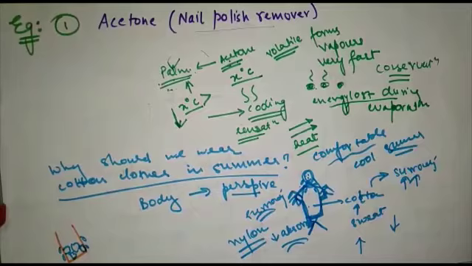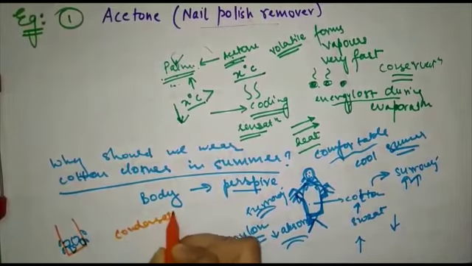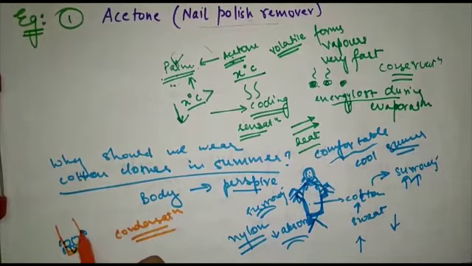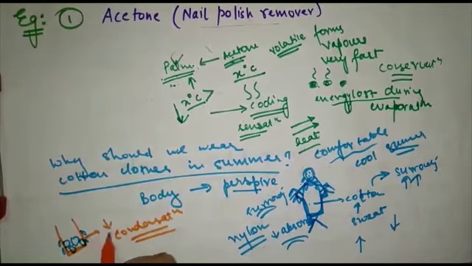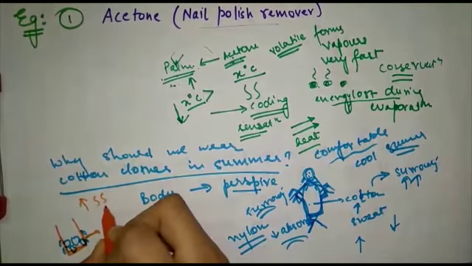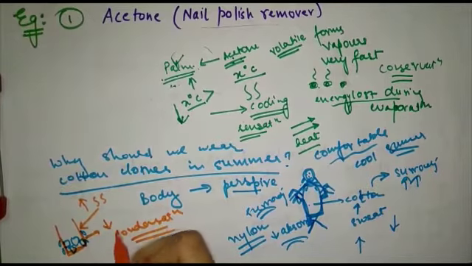So why is it happening? A very simple reply to this question would be: due to condensation. Now how is condensation taking place, just see here. Since you put ice here, the temperature of the surface of the glass will be low. Since ice is there, it will cause a decrease in the temperature of the glass tumbler. Now since the temperature is low here and the outside temperature is higher as compared to the surface of the glass tumbler, the vapors present in the surroundings, when they come in contact with this surface of the glass, undergo condensation.